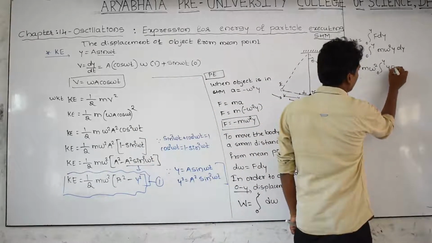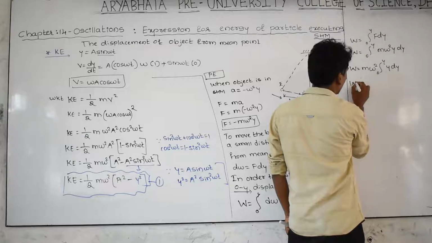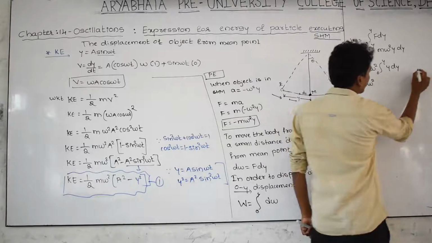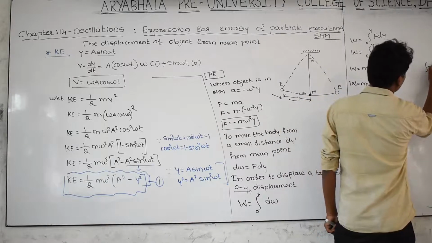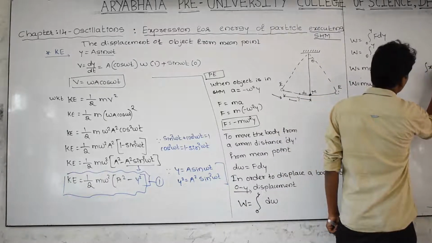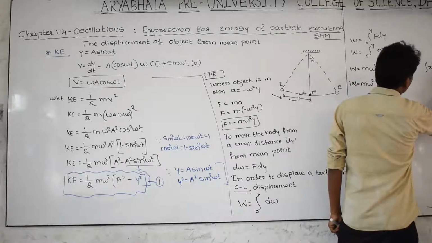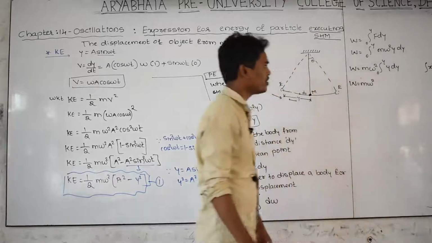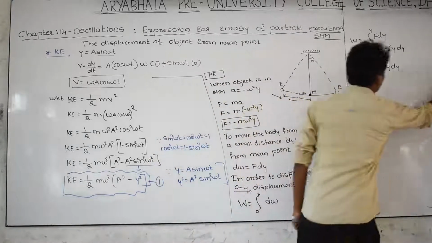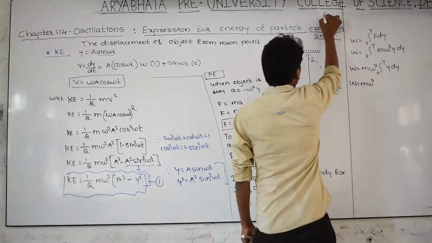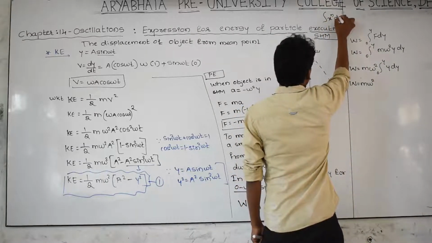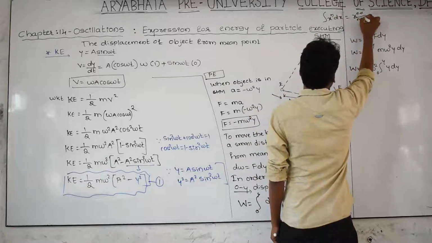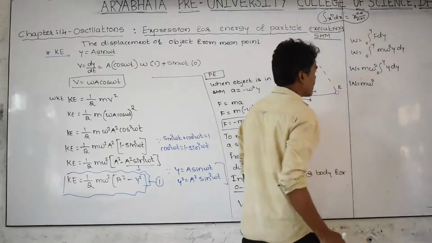And y into dy, and work done is equal to M omega square. You know very well the formula. Integration of x raised to n dx is equal to x raised to n plus 1 divided by n plus 1. This is a basic formula, you know very well this formula, and apply that one.